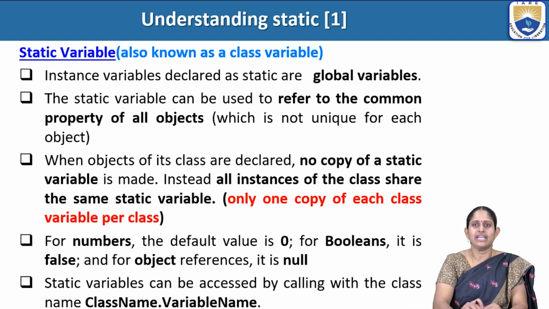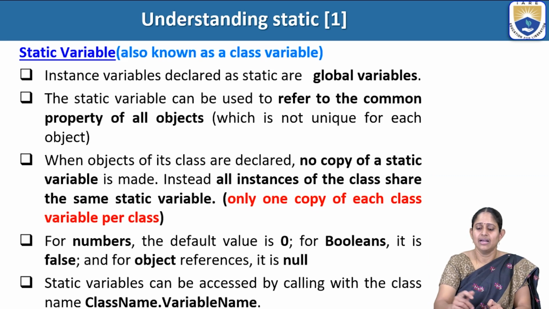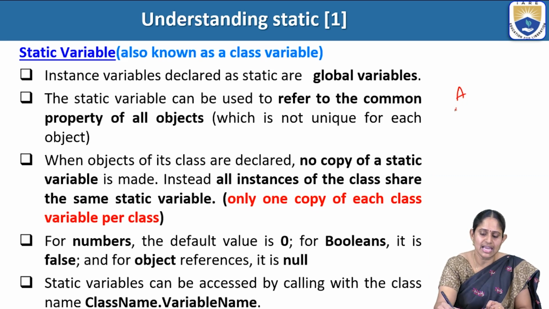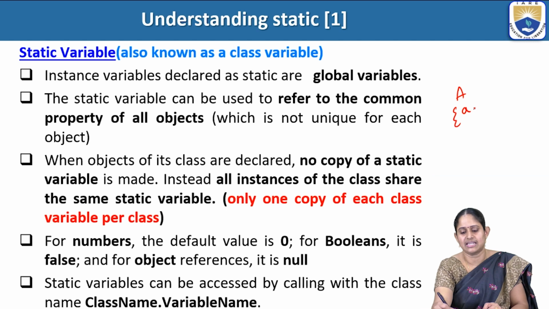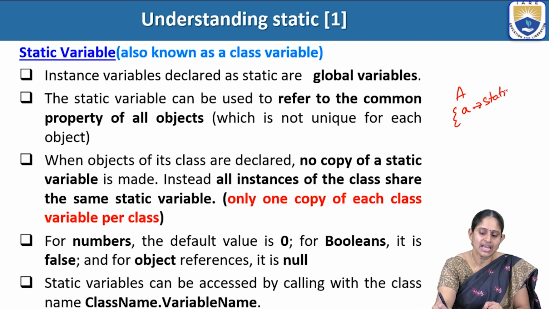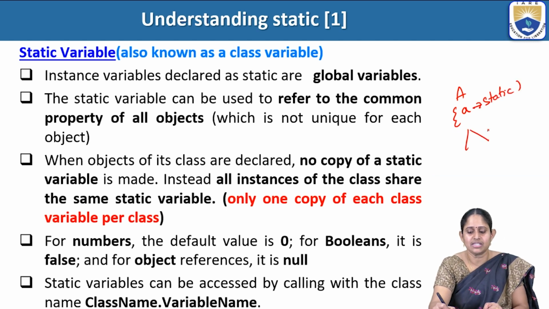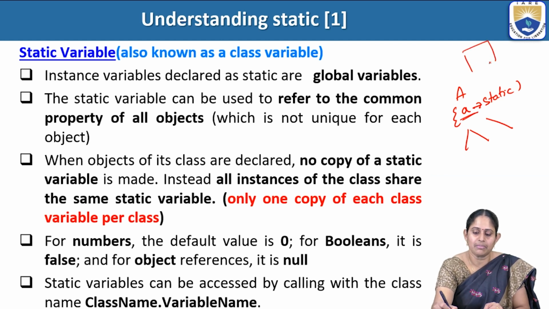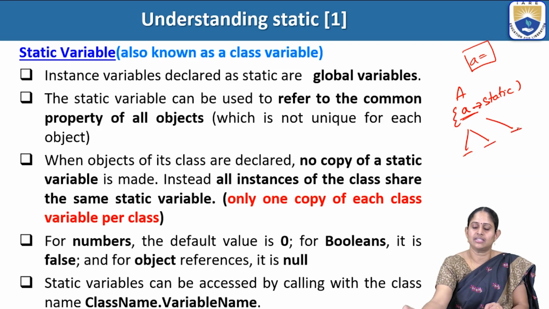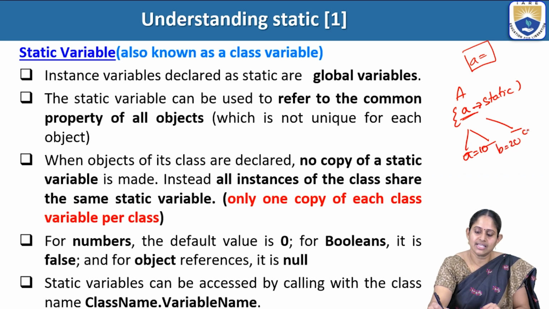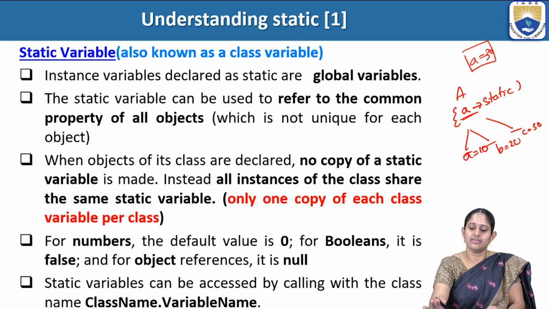So if we have a class A and a variable A which is static, and then we create 3 objects of this class, then the variable A will have some memory assigned, isn't it? That memory will be used by all the 3 objects. So if, say, the first object is assigning A to 10, B to 20 and C to 30, then the final value which A has will be, let's say, 30.